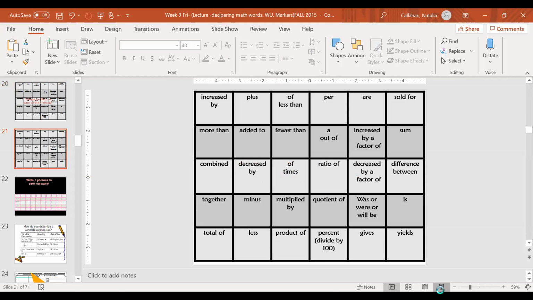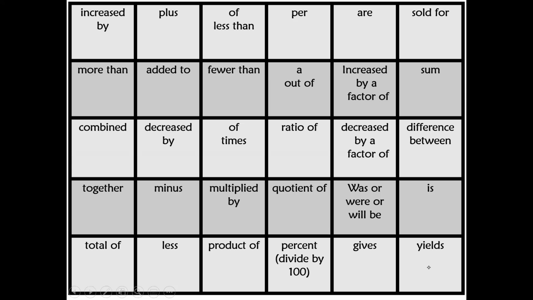Okay, so there it is. I don't know why it didn't show up before, but here we go. What I want you to do is categorize these little boxes as either add, subtract, multiply, divide, or equal. Pause the video and go ahead and answer this.